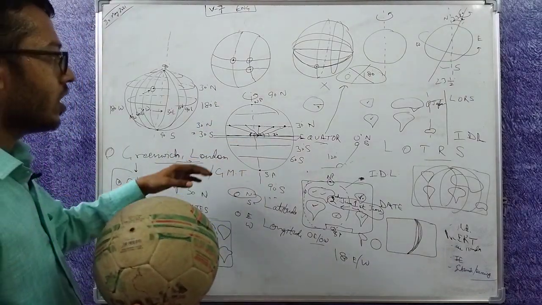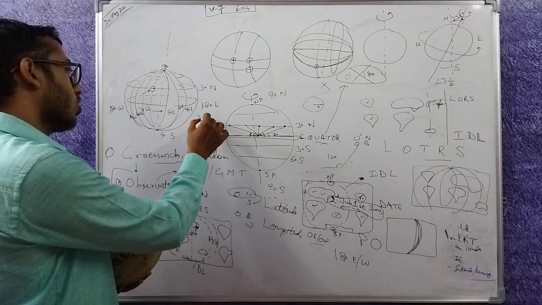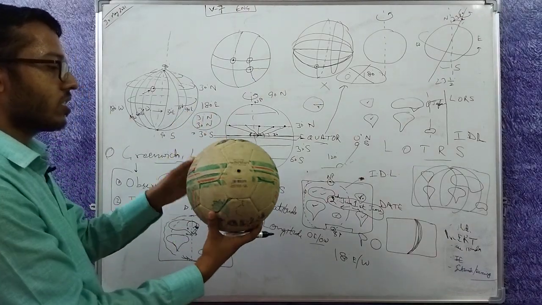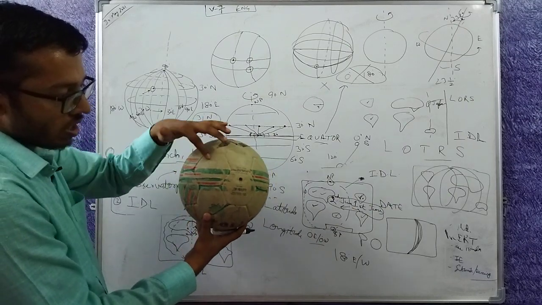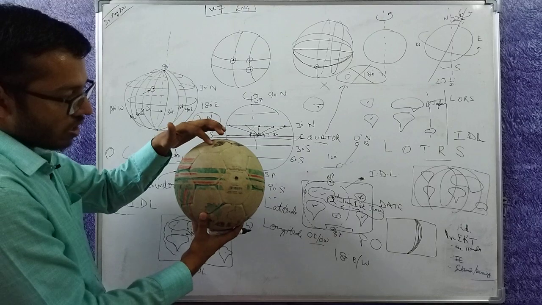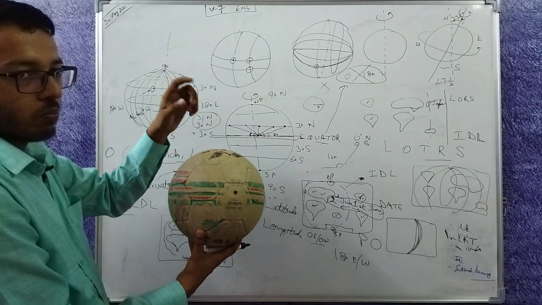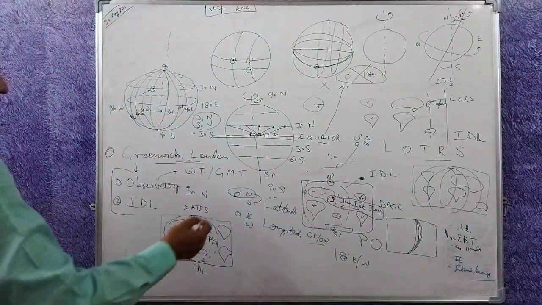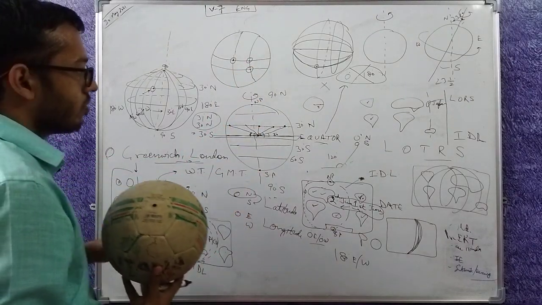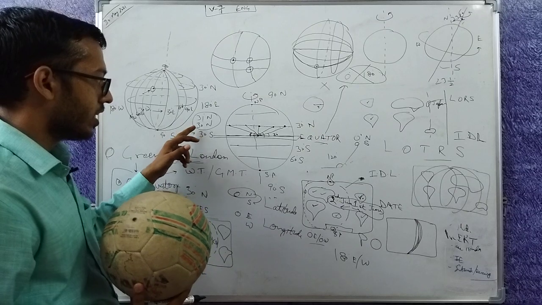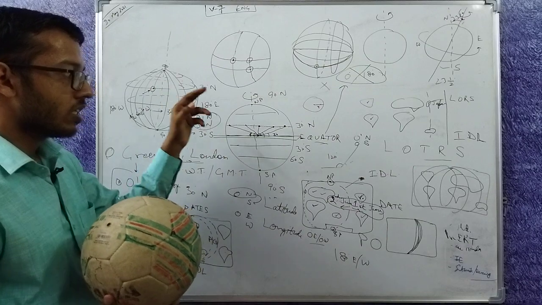In case of two different latitudes, 30 degree north and 31 degree north, let's say. So here is equator, 30 degree north and 31 degree north. So 30 degree north will be larger, 31 degree north will be smaller, 60 degree north will be even smaller, 80 degree north will be even smaller, 90 degree would become a point. So the latitudes are of different dimensions, but if the measure is the same, 30 degree north, 30 degree south, 60 degree north, 60 degree south, they are same.